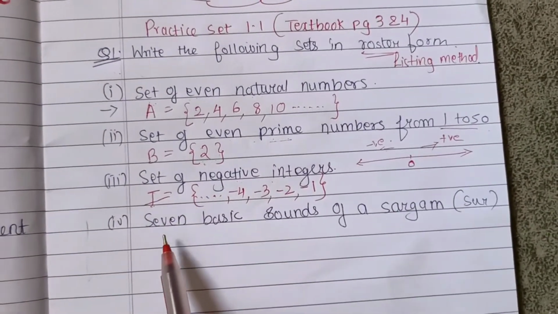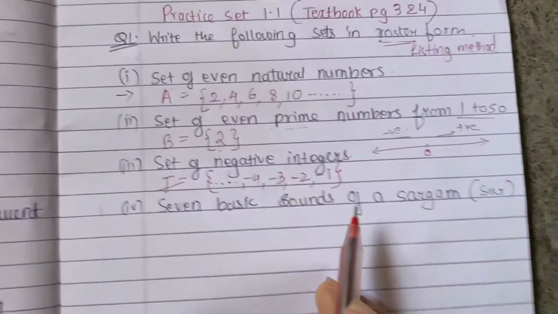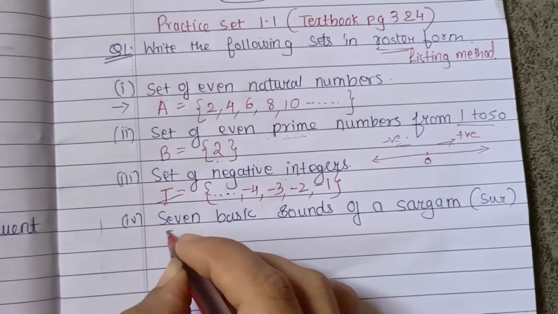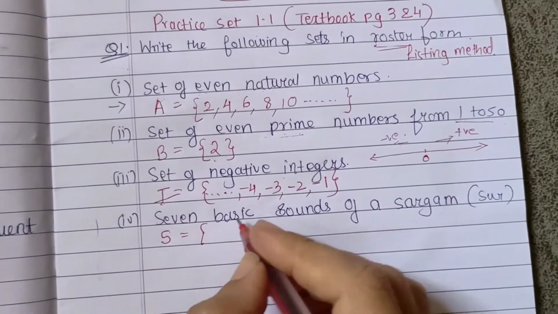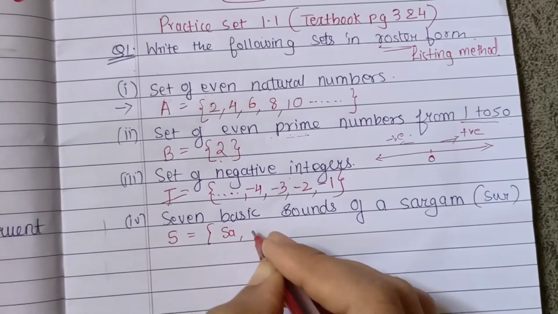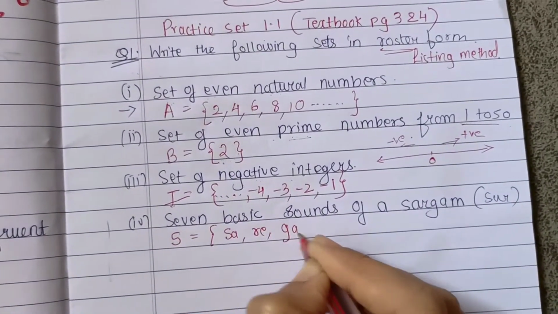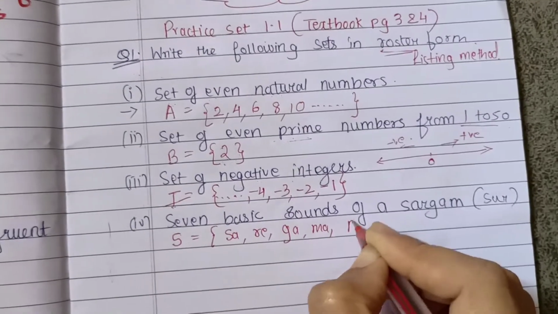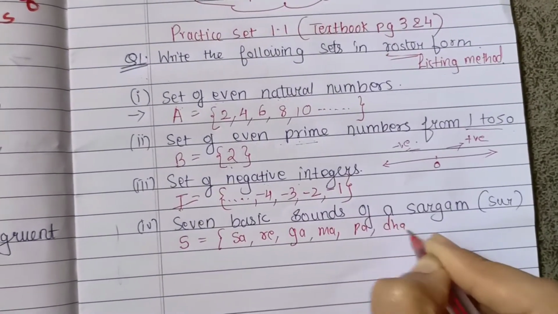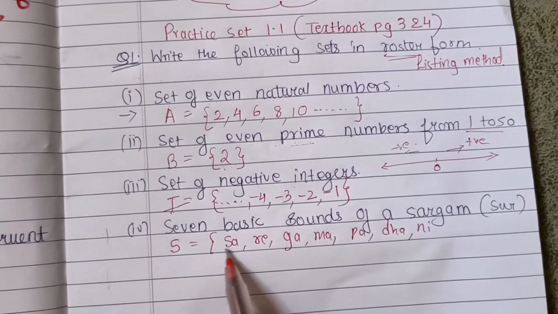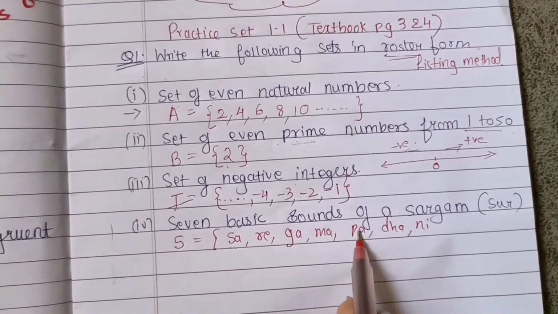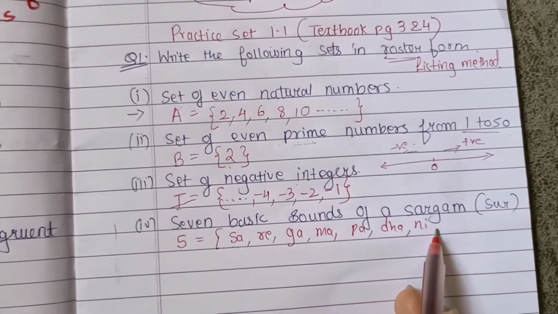Next, 7 basic sounds of Sargam. We'll name this set as S. The 7 basic sounds are Sa, Re, Ga, Ma, Pa, Dha, Ni. So we have to write 7 basic sounds.